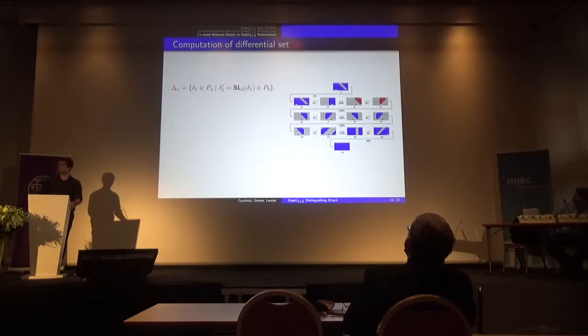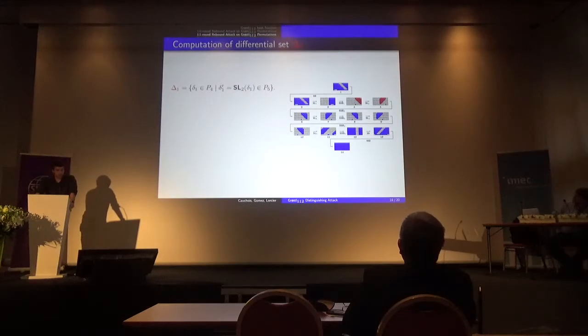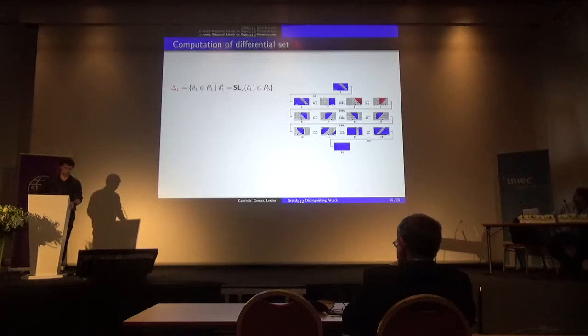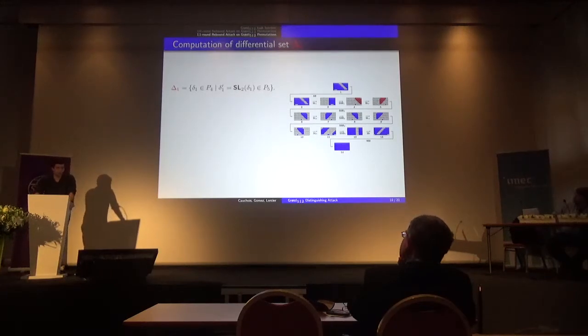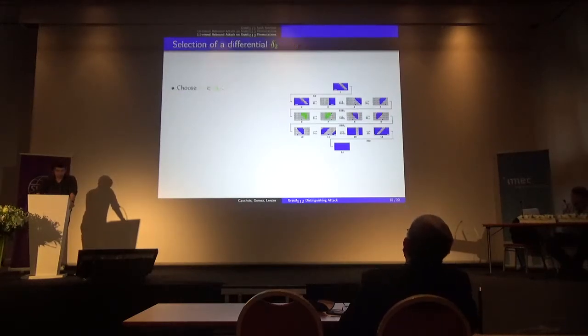Since superlinear is an invertible linear transformation, and since the differential values compatible with pattern 4 form a linear subspace, delta 1, the differential values compatible with pattern 4 such that their image by SL2 is compatible with pattern 5 is also a linear subspace, and it is a linear subspace of dimension 12. It is the same between pattern 6 and 7, and once again between pattern 8 and 9. So I choose an arbitrary differential value in my second linear subspace delta 2.